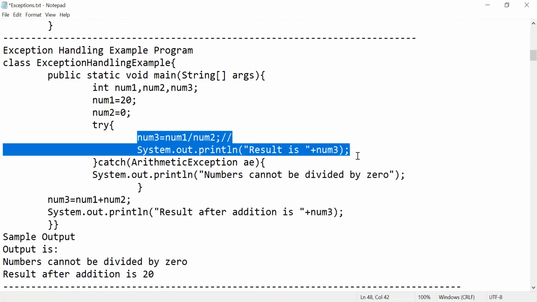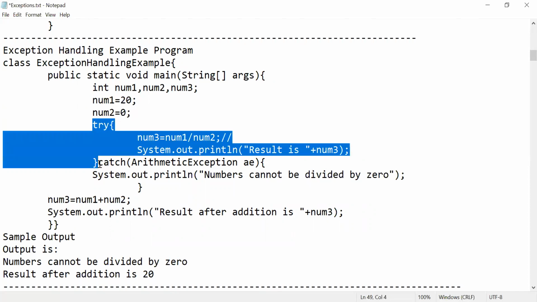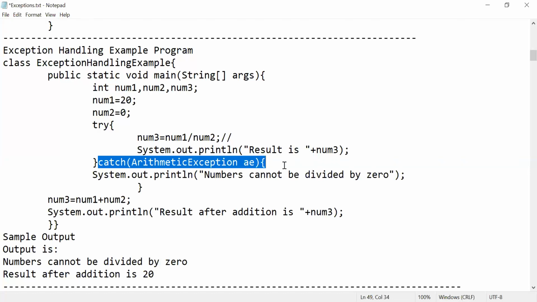Try to check it. So here, infinite value, right? Now what happened? Now I got some problem. So what problem does infinite value mean? Now your catch block is going to understand that this is an arithmetic exception. This is your arithmetic exception.